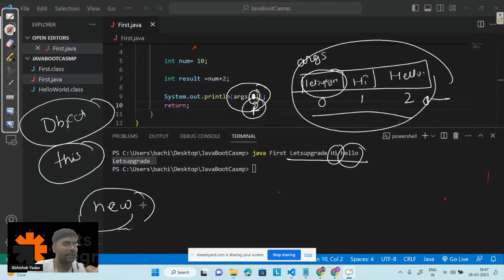What is this new keyword? What is the use of this new keyword? We will be taking a dedicated session on day 4 or day 5, where we will be discussing how to create an object, and what is this keyword, right?